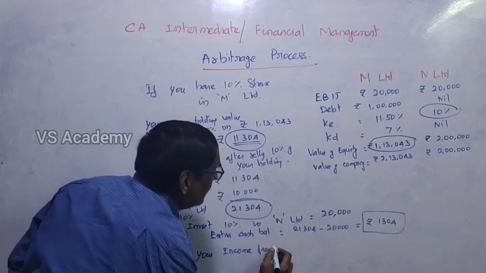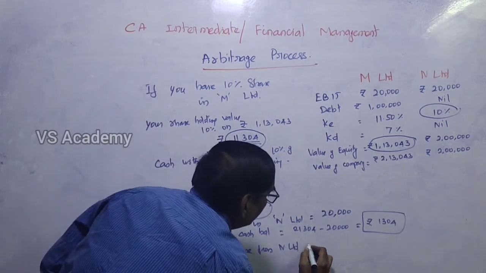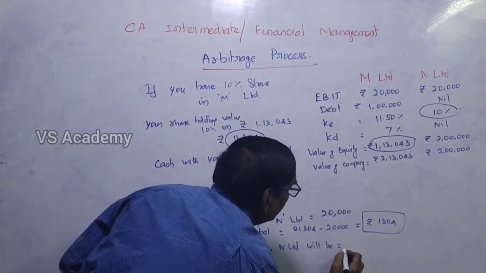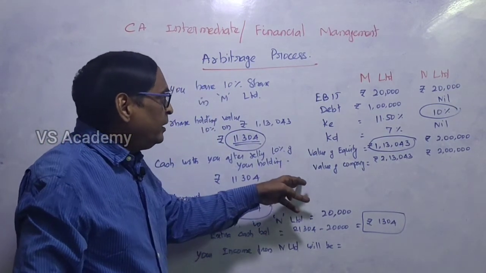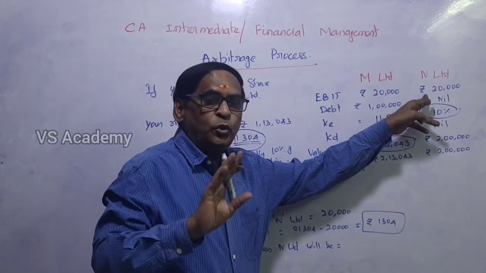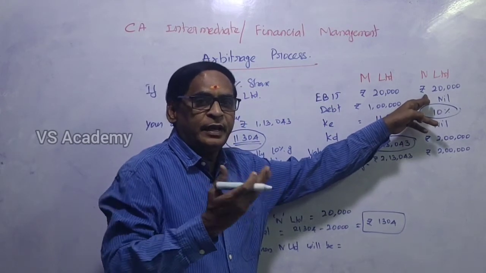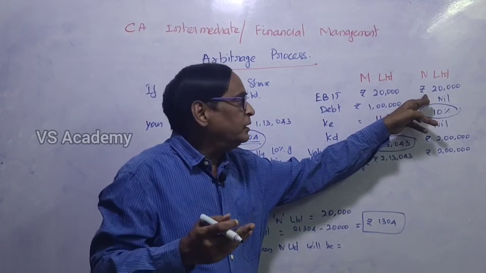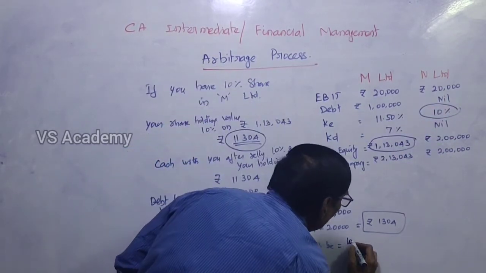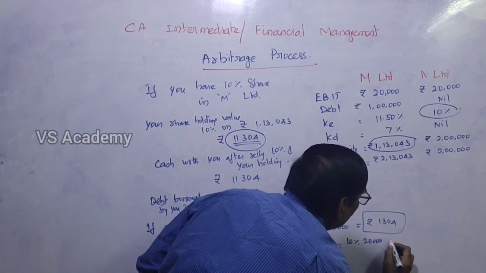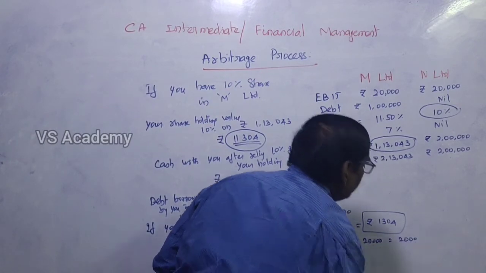There is no deduction of interest on debt, so 10% on 20,000 gives you 2,000 rupees.